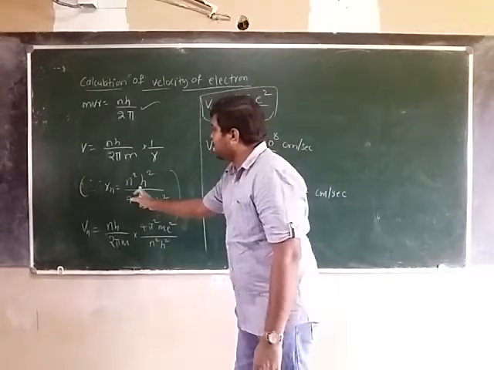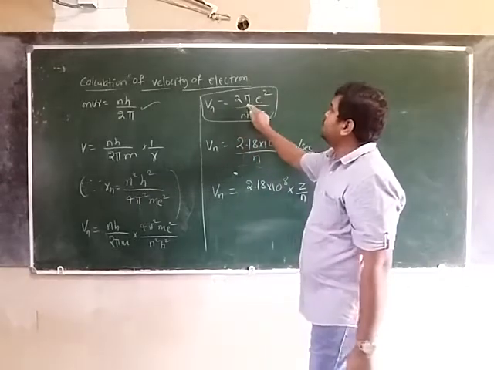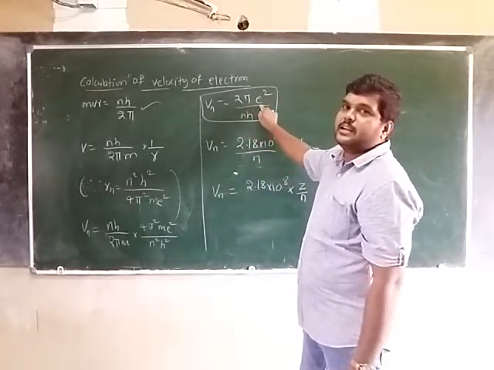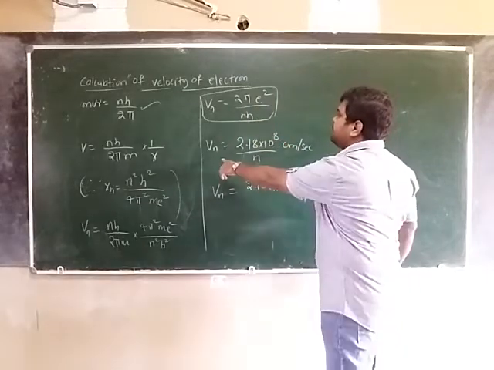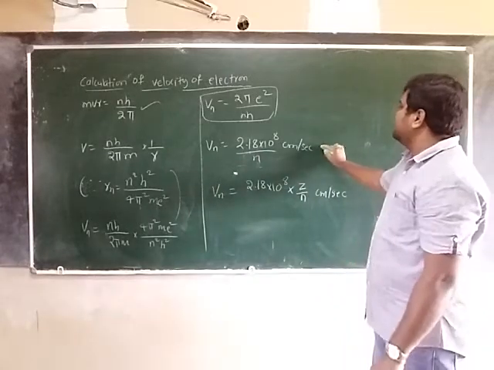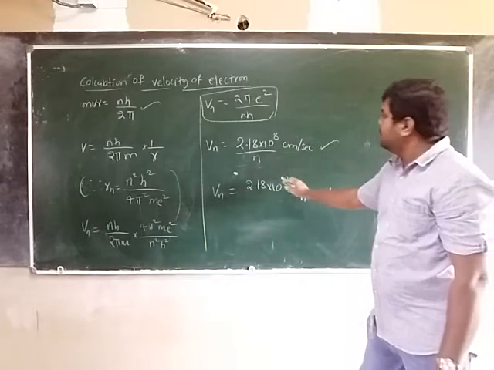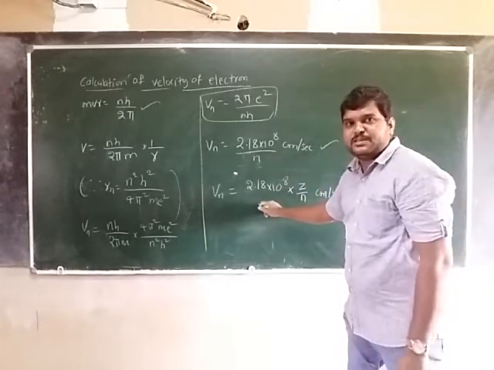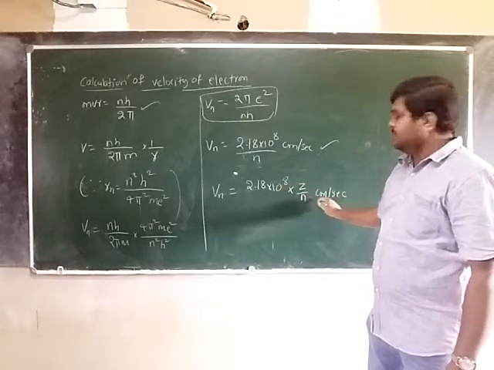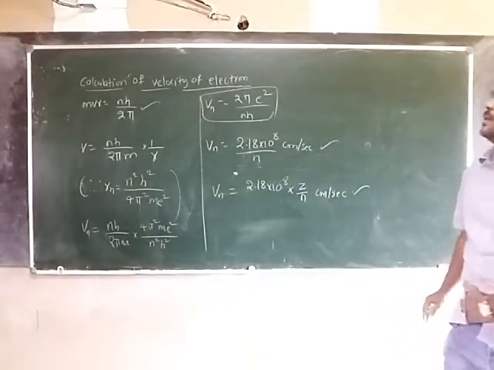If you substitute this r value here, finally you will get Vn is equal to 2 pi e square by nh. Substitute the pi value, the charge of the electron, and Planck's constant. Vn is equal to 2.18 into 10 to the power of 8 by n centimeter per second. This is for hydrogen. For hydrogen-like species, it is 2.18 into 10 to the power of 8 Z by n centimeter per second. This is the velocity of the electron.